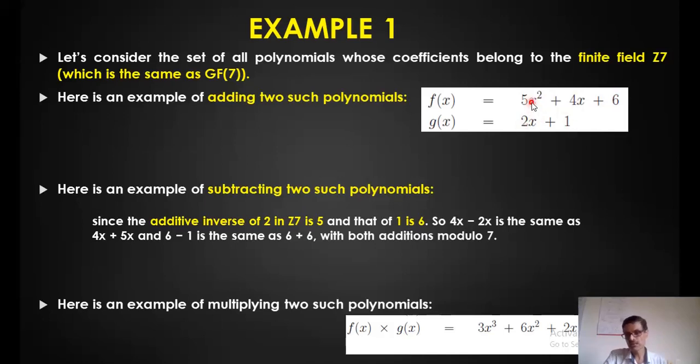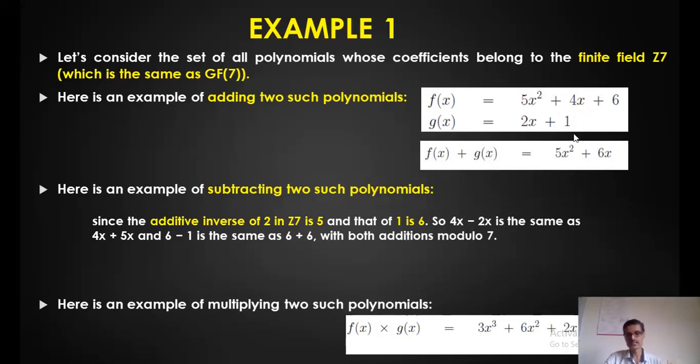So 5x square you write as it is. 4x plus 2x is 6x, no problem. 6 plus 1 is 7, but 7 is not allowed under the finite field Z7, right? So what we have to do is reduce by 7. 7 mod 7 is 0. So the answer is 5x square plus 6x plus 0. 6 plus 1 is 7, and 7 mod 7 is 0.